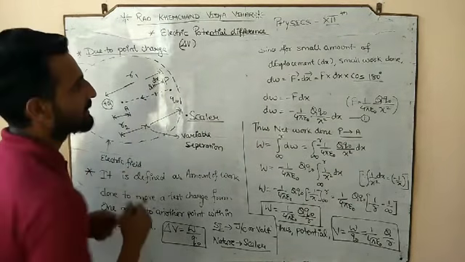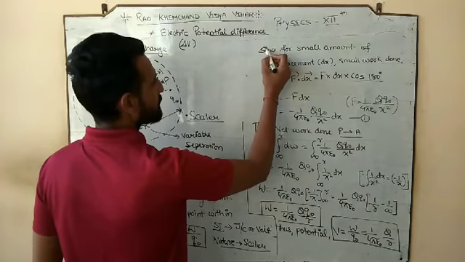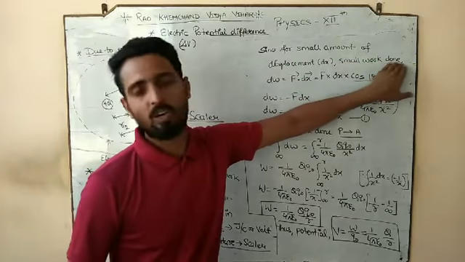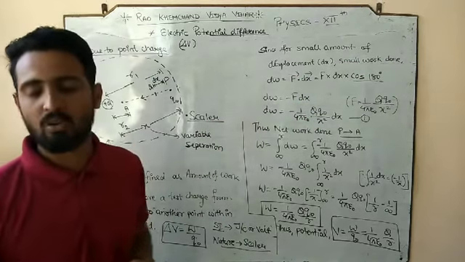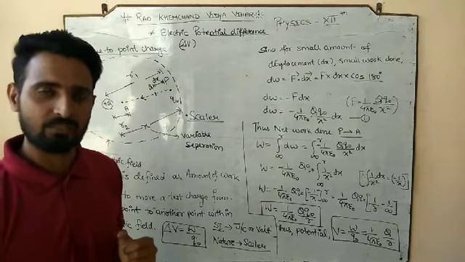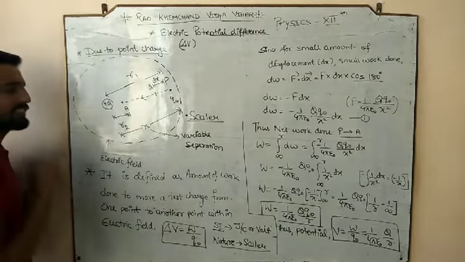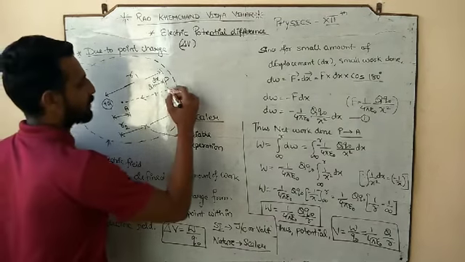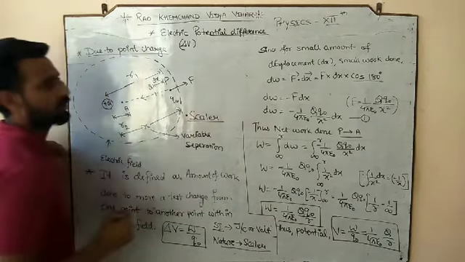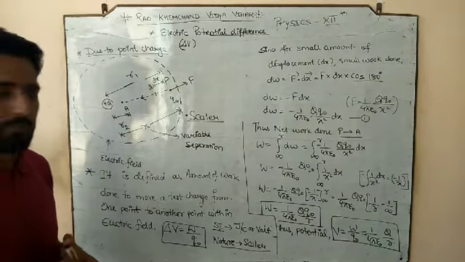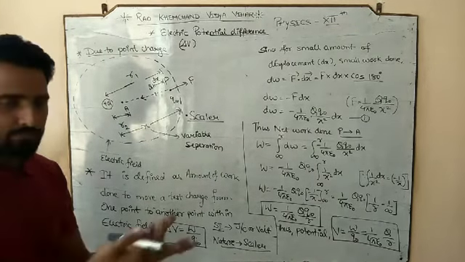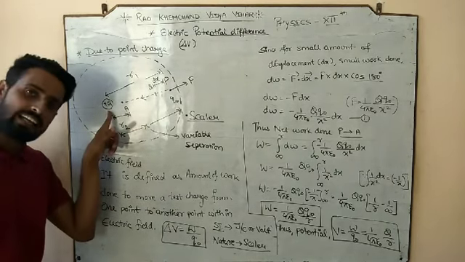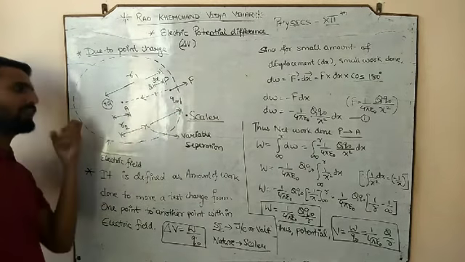Start from here again. Since for a small displacement dx, a small work has to be done. And what would be the small work done? F vector dot displacement vector. Again, in this example, I have taken the source charge as positive. Test charge is also positive. So the electric force would be repulsive in nature, because both are positive. But let me quickly modify it: if you take your source charge as negative, it would be attractive in nature.